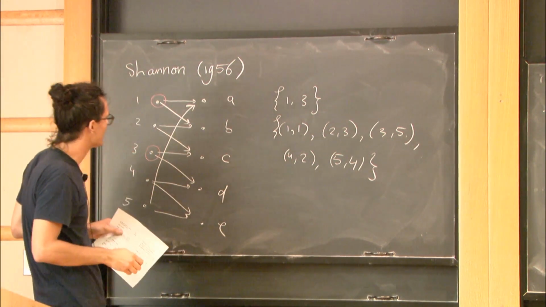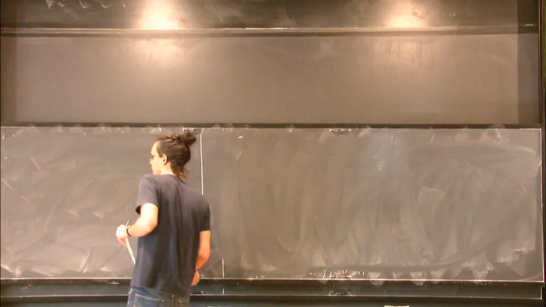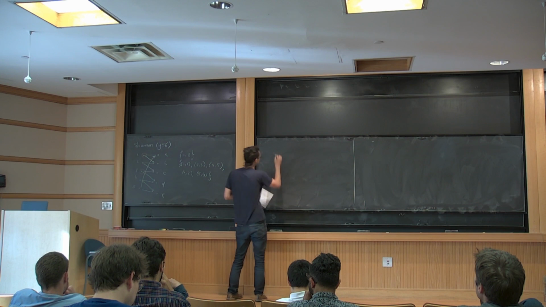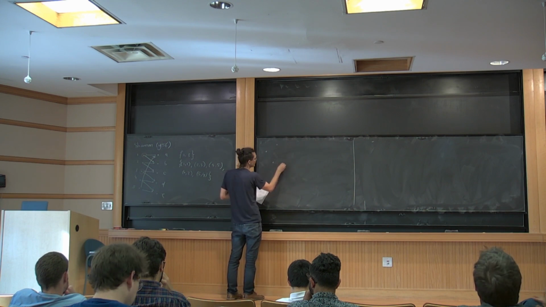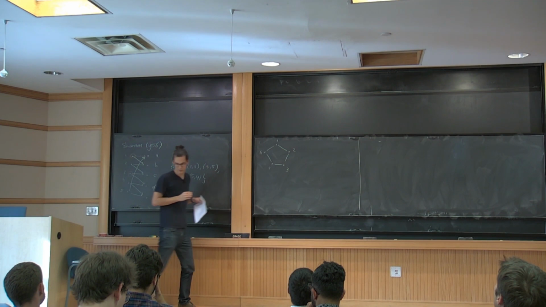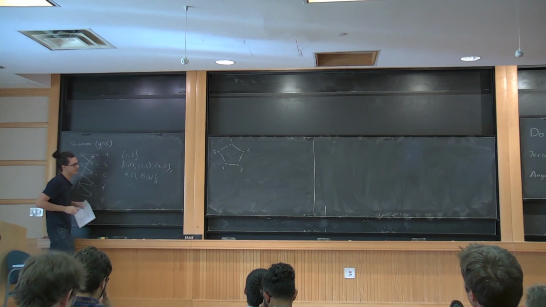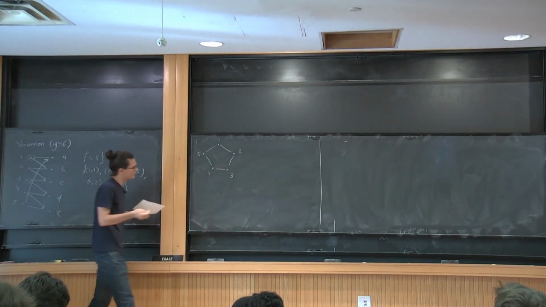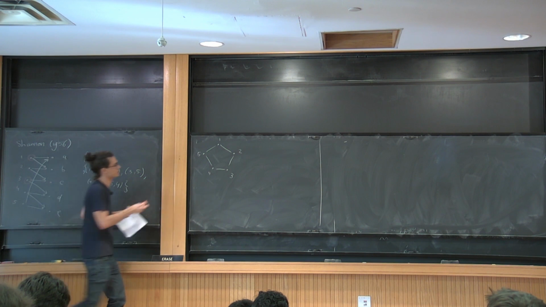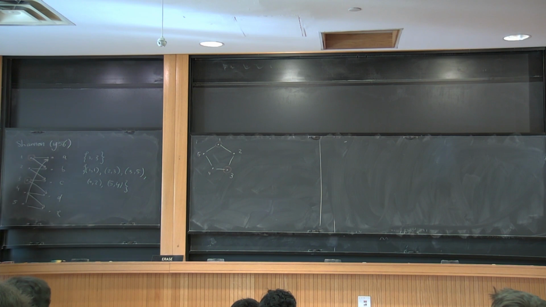So let's simplify this problem a bit. Instead of these channels, we want to talk about graphs. So we forget about the outputs and we only write down the inputs 1, 2, 3, 4, 5, and we connect them whenever they can be confused by the channel. So 1 and 2 can be confused because they map to the same output B. And then what we're looking for is really an independent set. So we're looking for a subset of the vertices, for example 1 and 3, that are not connected. That's what we want to do if we use the channel once.